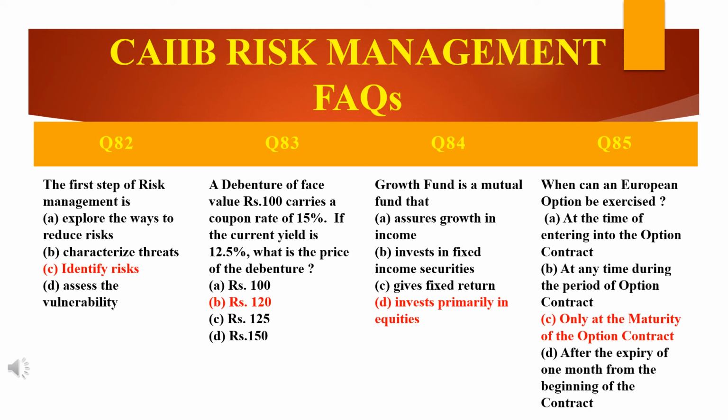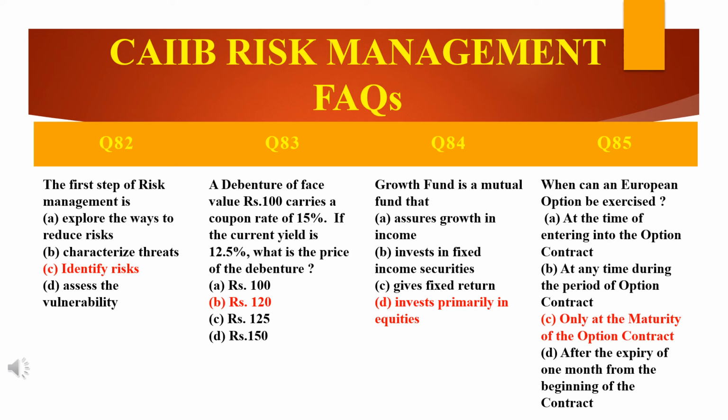Price of bond will be equal to 15 into 100 divided by 12.5. So the answer will be 120. We will upload practical examples of risk management. For the risk management paper, solved practical questions from the exam point of view will be uploaded on YouTube.